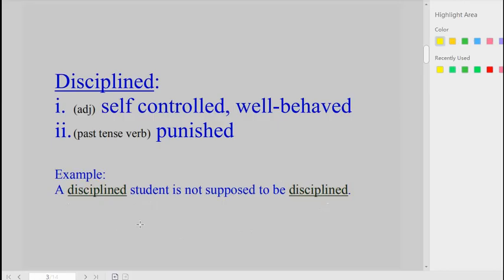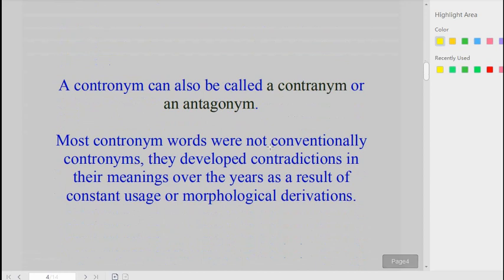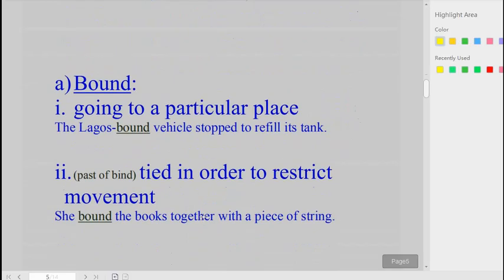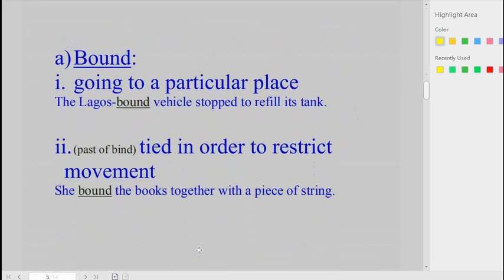A contronym can also be called a contranym or an antagonym. It is important to note that most contronym words were not conventionally contronyms. They developed contradictions in their meanings over the years as a result of constant usage or morphological derivations. Now let's look at more examples of contronyms and let's see them in sentences.